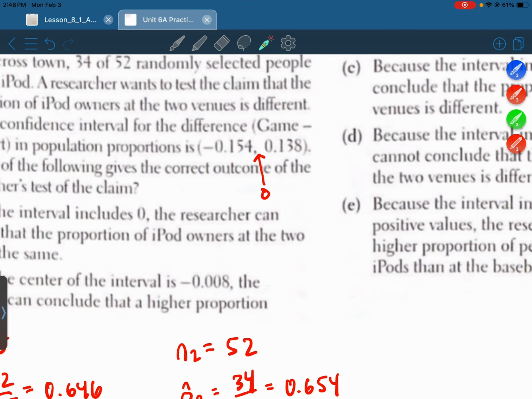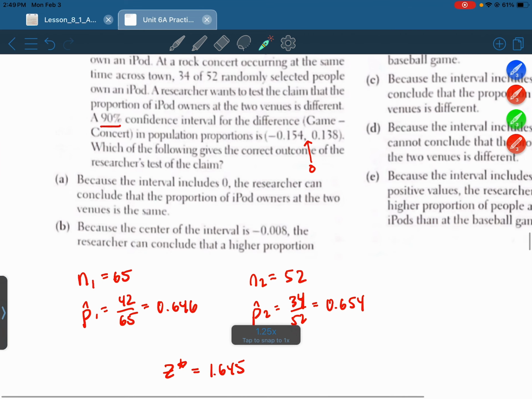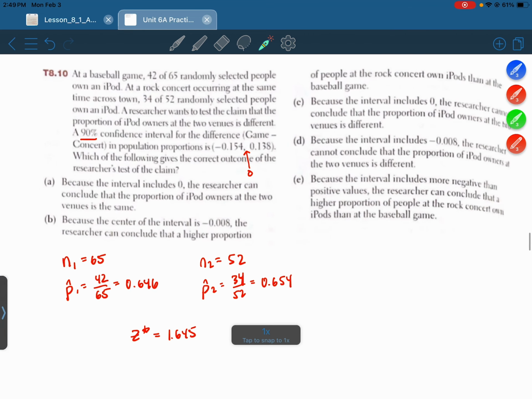Okay? So in other words, this interval gives some evidence of everything, right? It gives some evidence that the proportion of people at the game who own iPods is lower. It gives some evidence that the proportion is higher, and it also gives some evidence that the proportion is the same. So it doesn't give convincing evidence of anything. Okay. All right, let's read some of the answer choices. So let's just make this note. Because the interval goes from negative to positive, it means no convincing evidence of a difference.